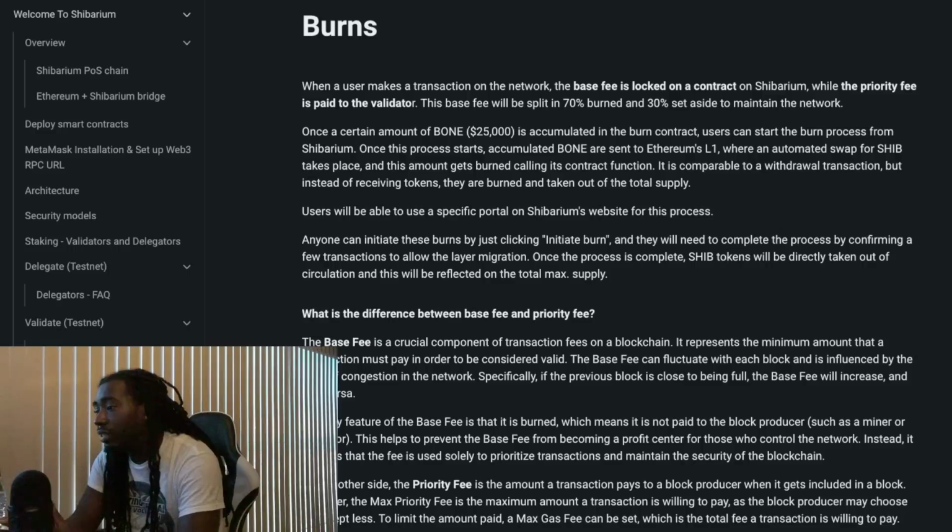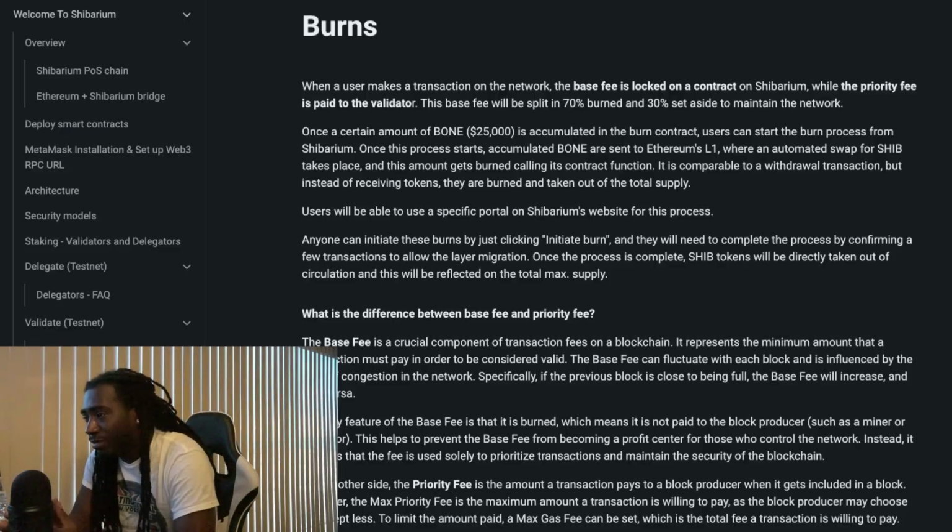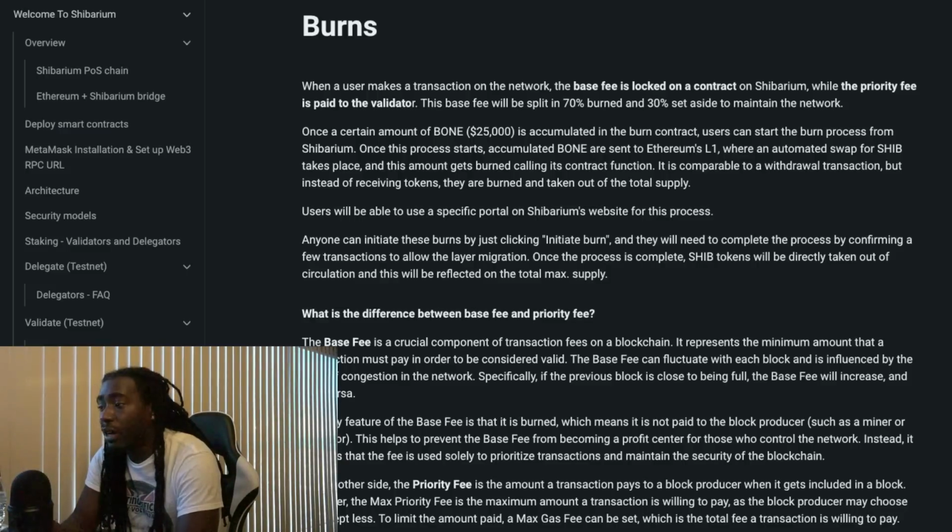This incentivizes validators to include transactions with higher priority fees in their blocks, as they will earn more rewards for doing so.